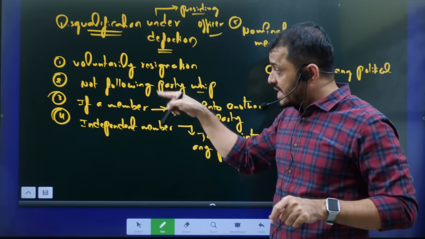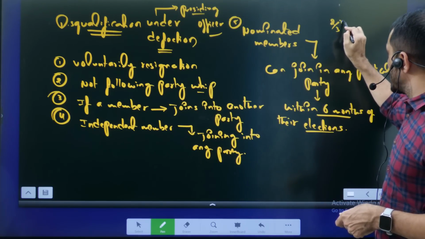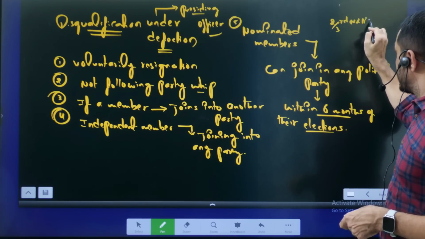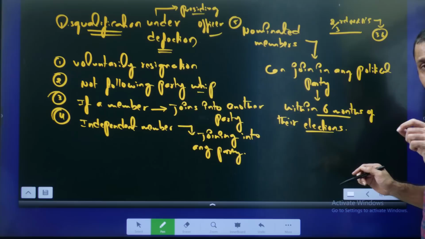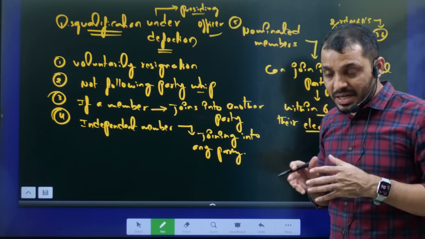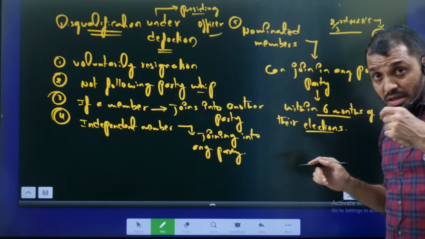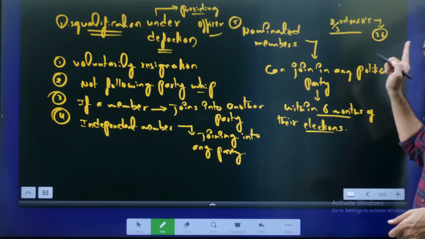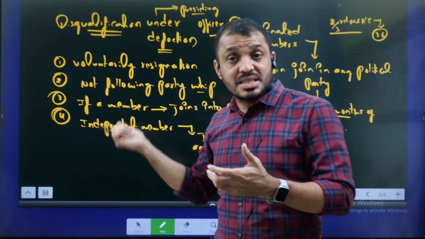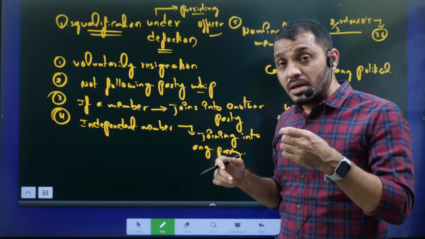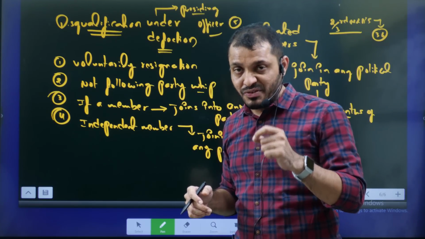Ajit Pawar can escape this disqualification in which way? For example, out of the NCP, if two-thirds of the MLAs of NCP, that means around 36 MLAs, join along with him in any party, then they may be exempted from the disqualification. So now, the Speaker may give some time to check the strength, or Ajit Pawar may go to the Election Commission and claim that this entire political party belongs to him, like how Eknath Shinde claimed with respect to Shiv Sena. These are going to be the consequences we will see in future.